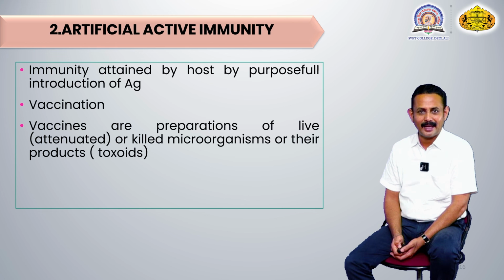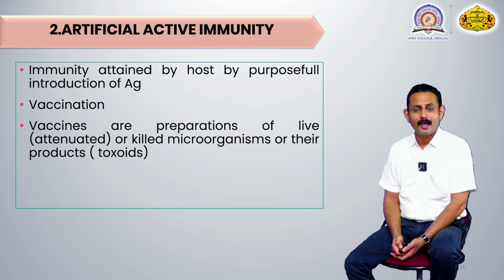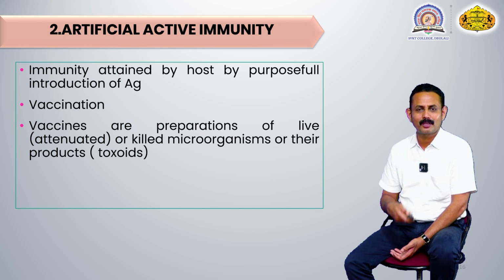That organism remains live but does not cause any type of disease. Such attenuated organisms are introduced, and the immune system considers them antigenic in nature and produces active immunity against them. Or sometimes killed organisms are used, meaning only their dead bodies, which have been completely killed by different chemical or physical agents. They do not remain live.